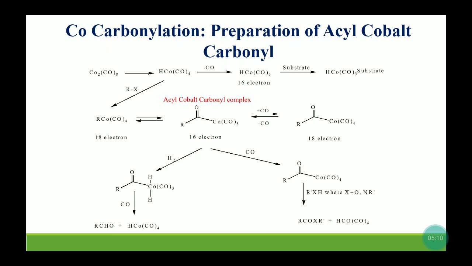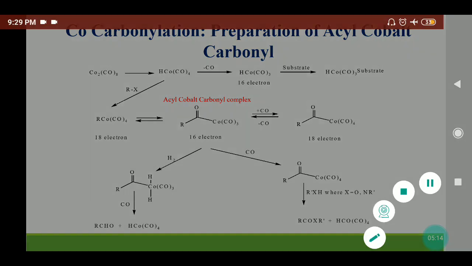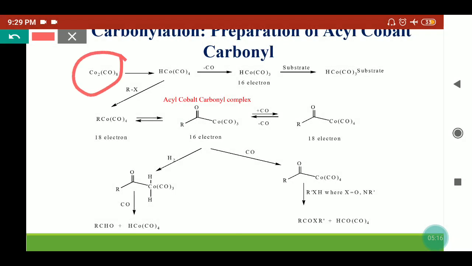Now we will look at how we can synthesize the acyl cobalt carbonyl complexes. If we start from the dicobalt octacarbonyl complex, it can be hydrogenated, and reduction with sodium amalgam can produce a tetracarbonyl species.